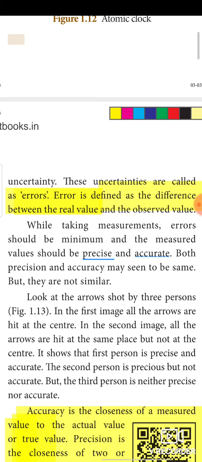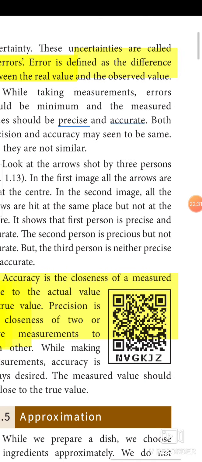But if we take any measurement, two things are very much essential. One is precision, another one is accuracy. Precision and accuracy seem to be similar, but they are not similar. What do you mean by accuracy? Accuracy is the closeness of a measured value to the actual value or true value.